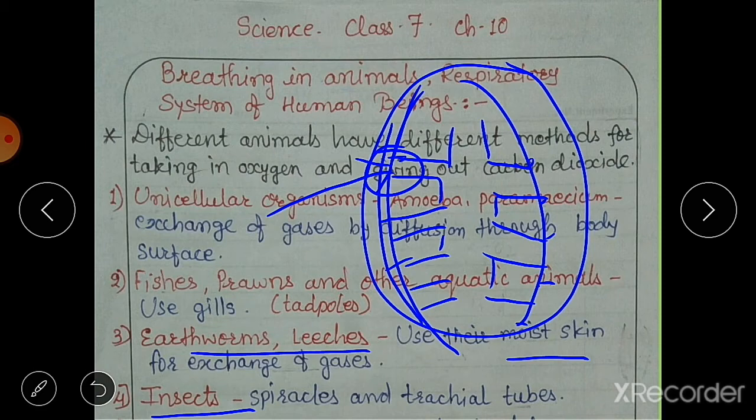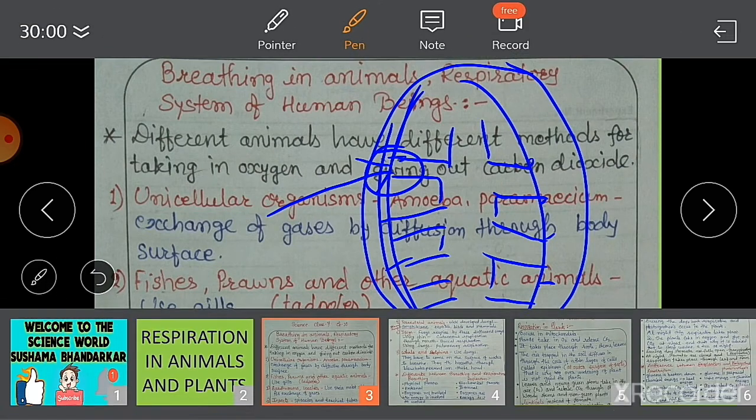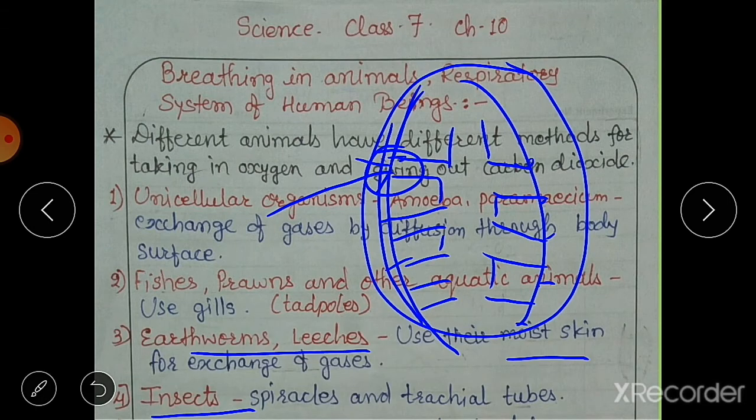Then this oxygen diffuses into the body tissues, and now this oxygen rich air reaches every cell of the body. Similarly, carbon dioxide is given out from the cells, goes into the tracheal tubes, and moves out through the spiracles. So carbon dioxide is also removed through the spiracles, and oxygen is taken inside through them. So this is the tracheal system in insects.